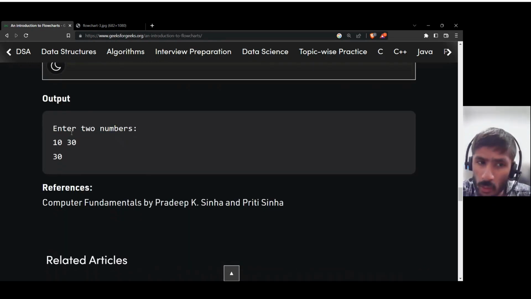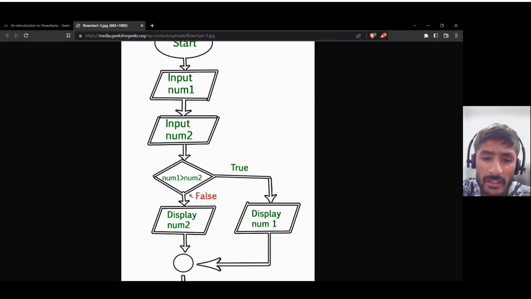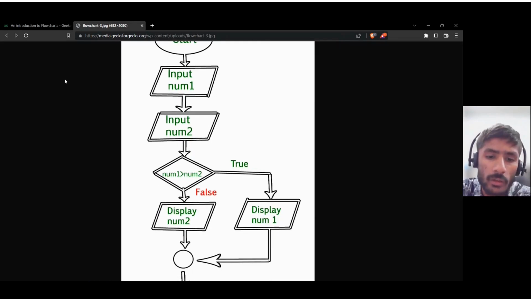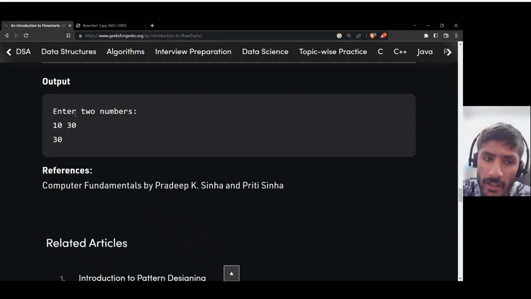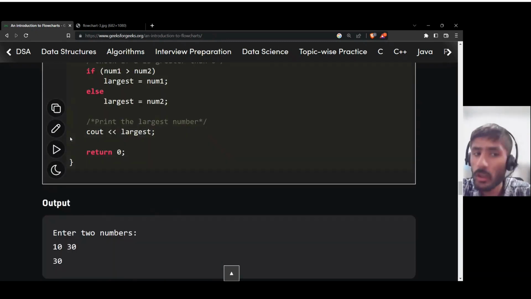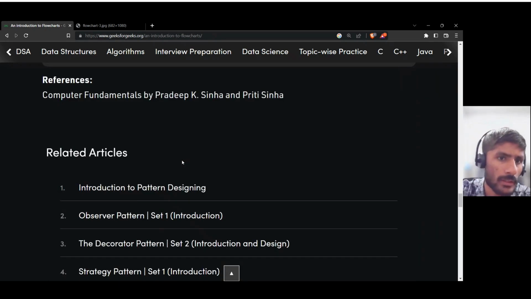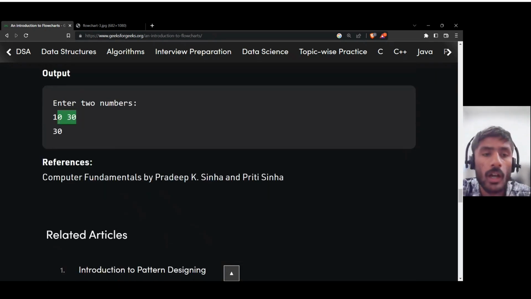What I wanted to do: we enter two numbers as input here, 10 and 30. What is the biggest number here? That is 30. It means num2 is bigger. So what do we do? Display num2. That means 30 is displayed. Our problem is solved. So what I wanted to convey from this? We have a problem. What is the problem? We want to find the largest of two numbers. That's the problem. Then we take some input. So we have this input here, 10 and 30. And now we want some output. So we have this output.